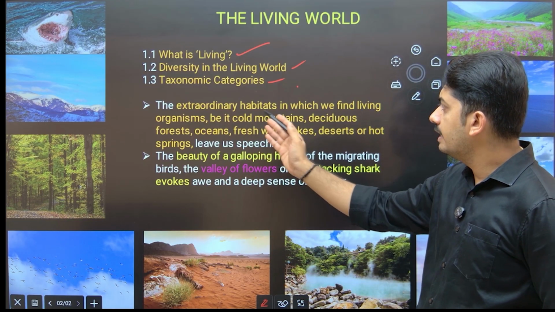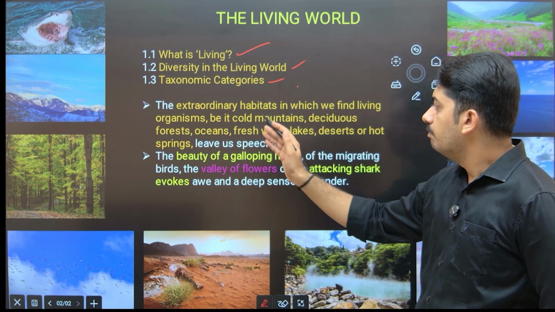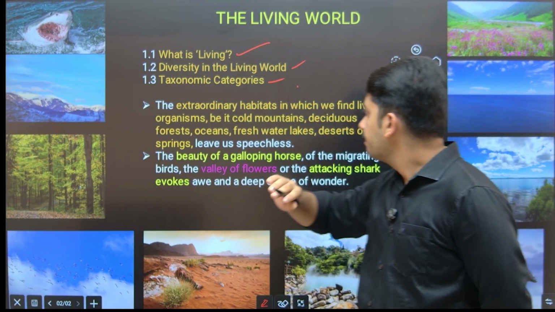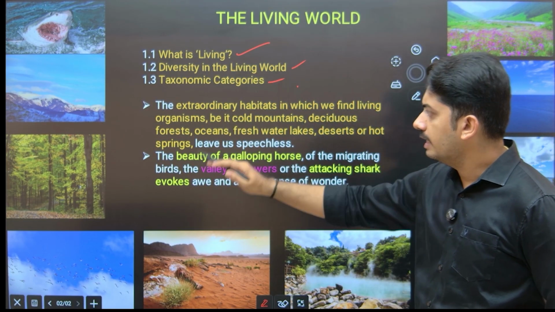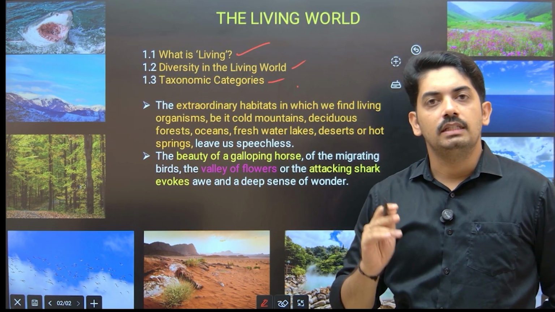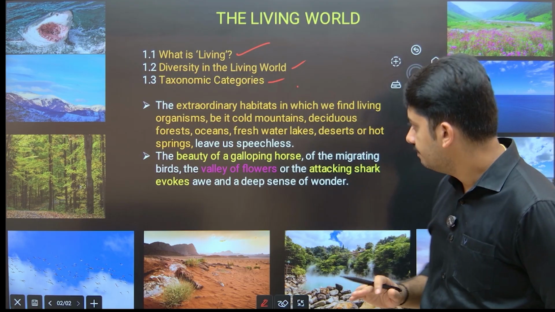The extraordinary habitats in which we find living organisms, be it cold mountains, here you can see deciduous forest. Deciduous forest means where the trees shed their leaves at the time of winter.